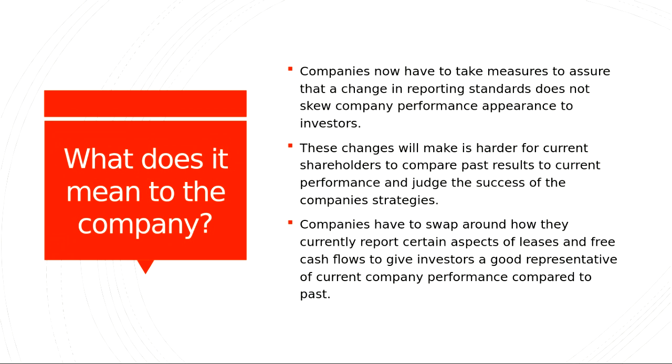It's trying to make this new implementation not affect the long-term trends, because say 2 years after this gets implemented, if their EPS, their profitability, their liquidity ratios all appear weaker or stronger, it might look like the company's in a slump or performing much better than it would be. So it's up to the accountants to make it easier for investors to get an actual good gauge of where the company's at.